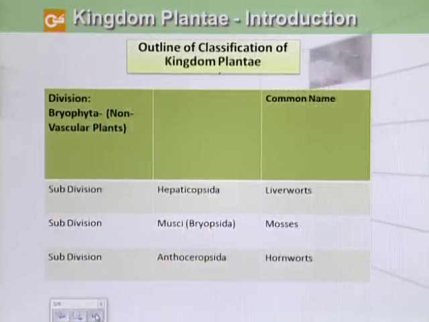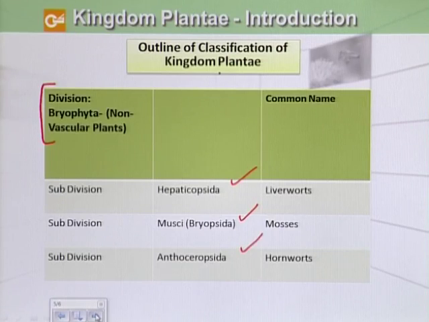Now we will see how they are classified into various divisions on the basis of origin and certain features which they share with each other. Number one is division Bryophyta, which is then subdivided into Hepaticopsida, Bryopsida and Anthocerotopsida.